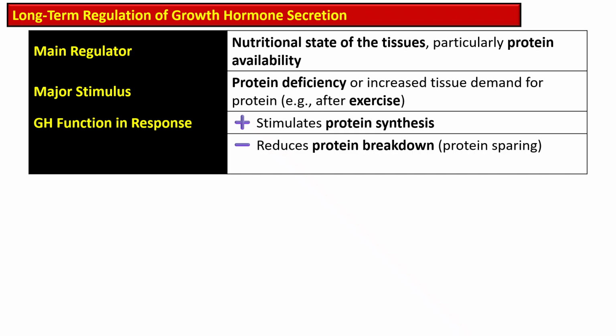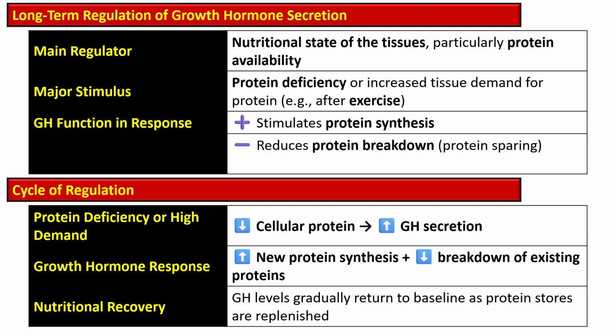The long-term regulators are the nutritional state of the tissue and particularly protein availability, and the major stimulus is deficiency of protein. So when growth hormone is secreted, it causes increased protein synthesis, and it also has a protein sparing effect, so it reduces the breakdown of protein. So what is the cycle of regulation?